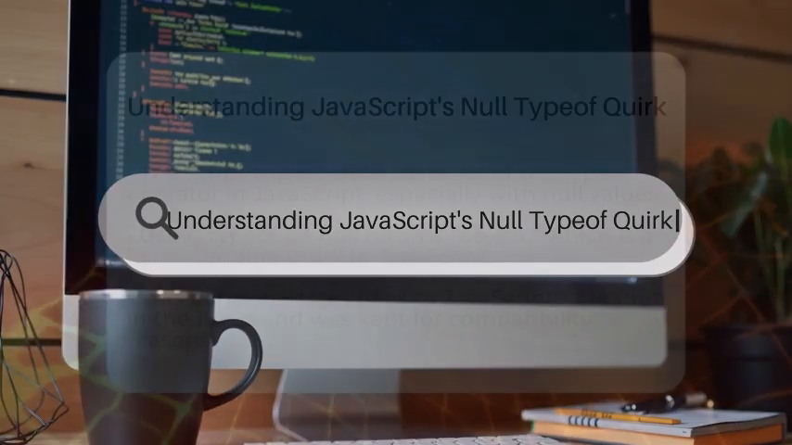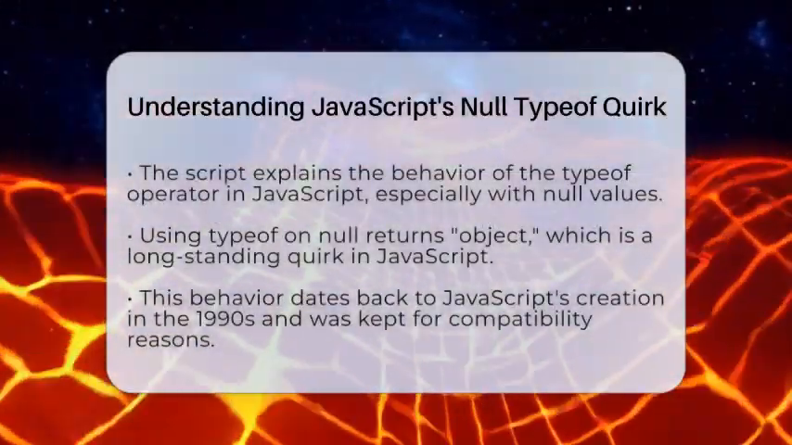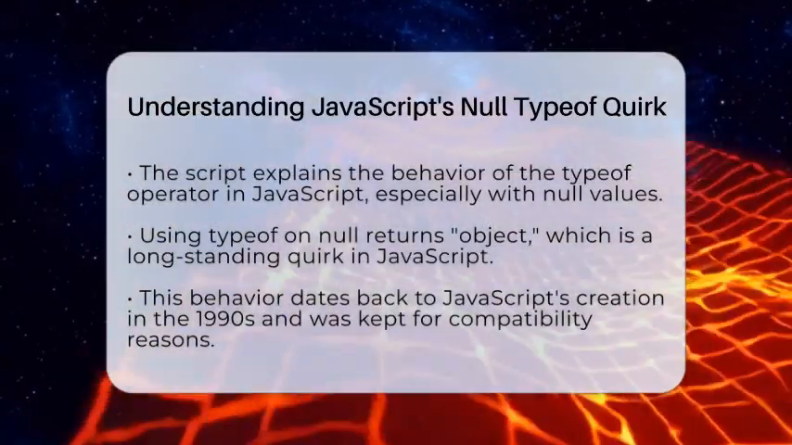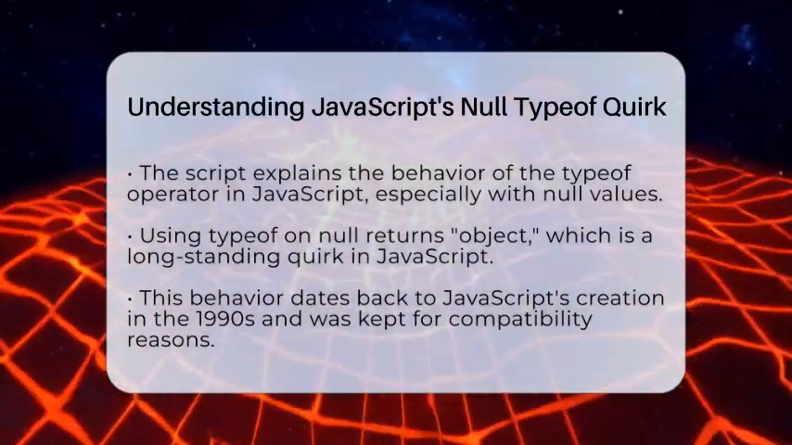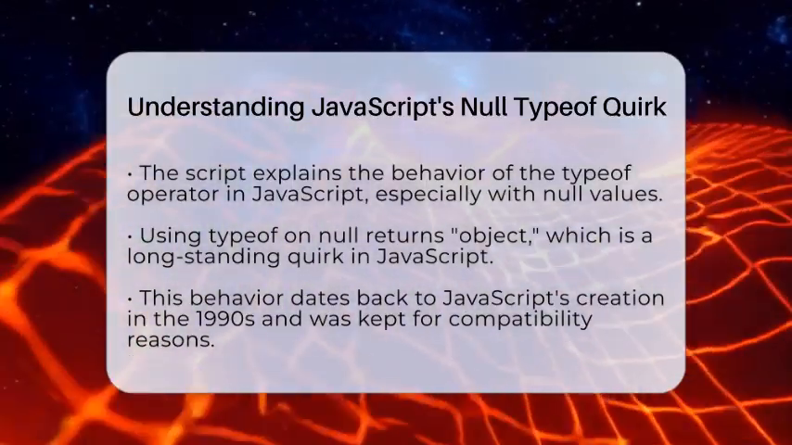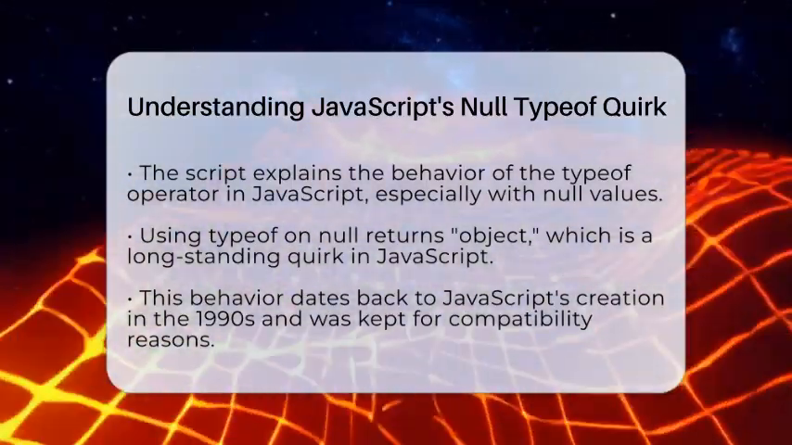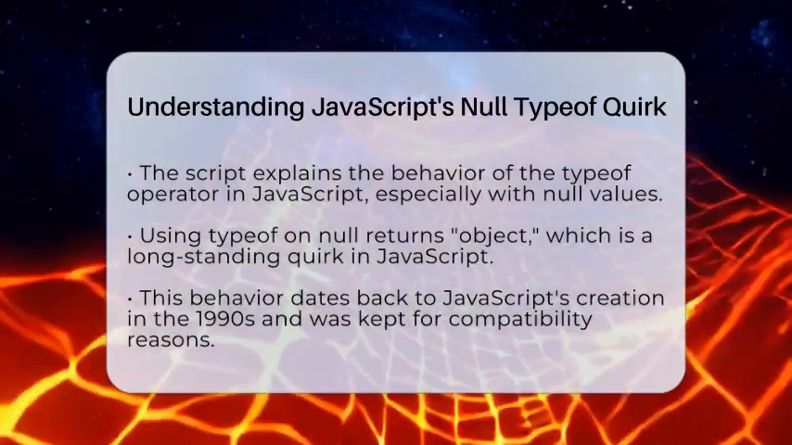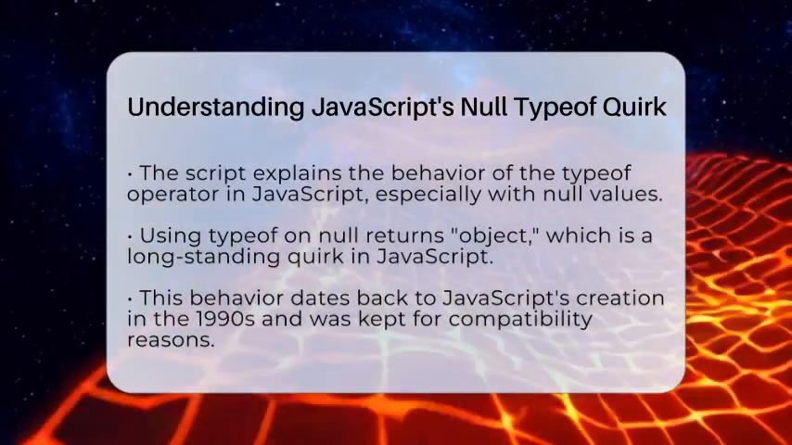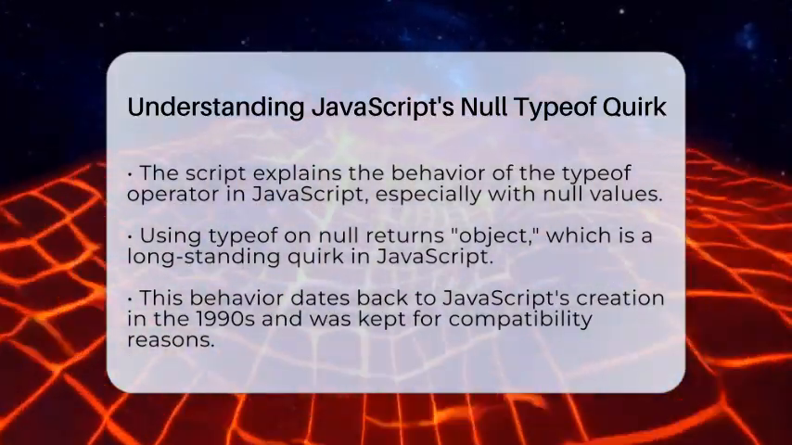Understanding JavaScript's null typeof quirk. Imagine you're trying to figure out what kind of value a variable holds in JavaScript. You might reach for the typeof operator, expecting clear answers. But sometimes, it gives you a surprise that can cause confusion. That surprise is what we call a quirk in JavaScript.